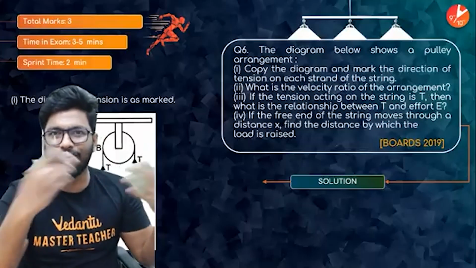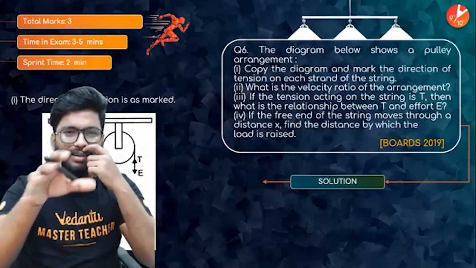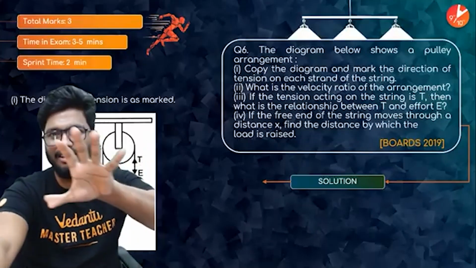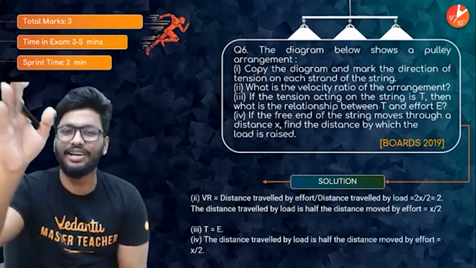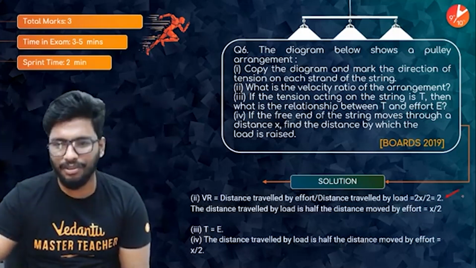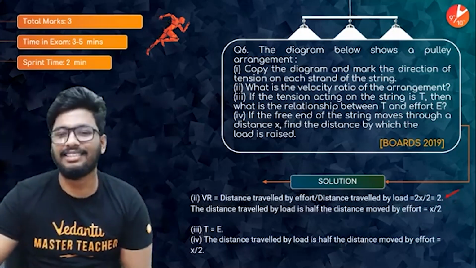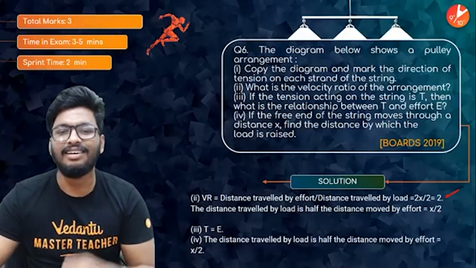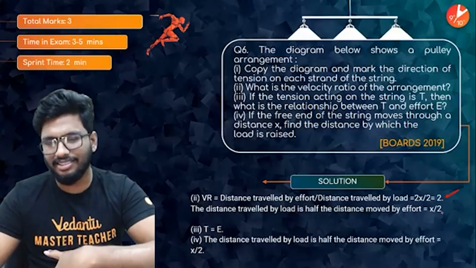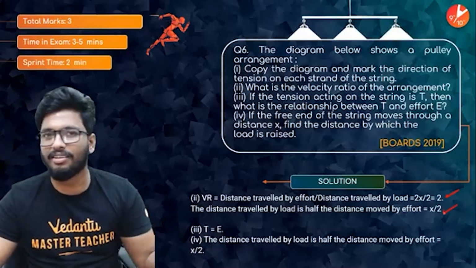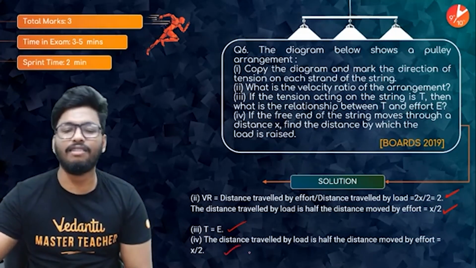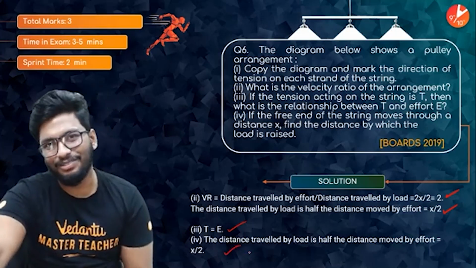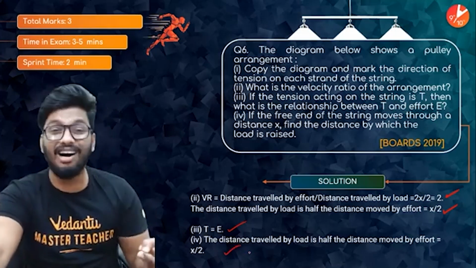You might not be able to see the diagram because I'm sitting right here, but you can download the notes later and check out the diagram, guys. This is what I just showed you. The velocity ratio is going to be 2, and the distance traveled by the load is half the distance moved by the effort, so it will be x by 2. Tension is equal to effort. Easy 3-mark question.